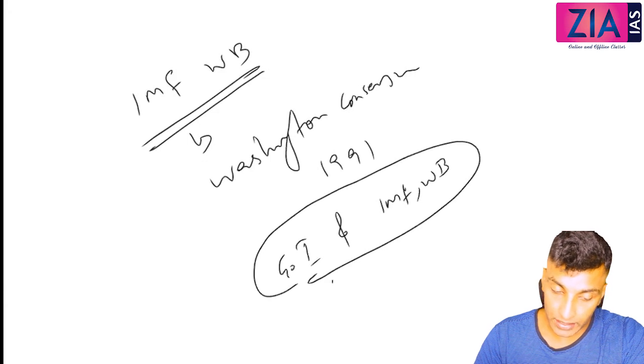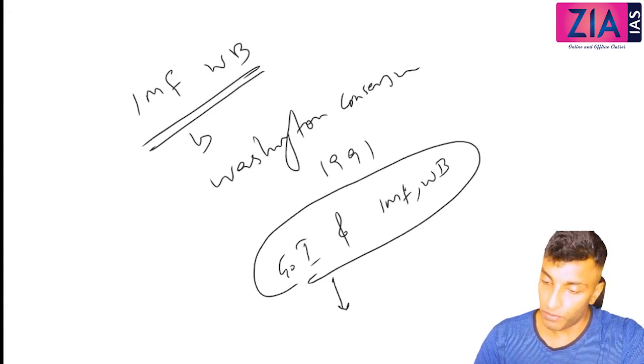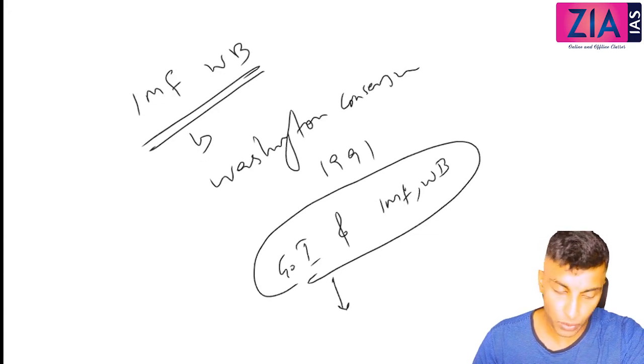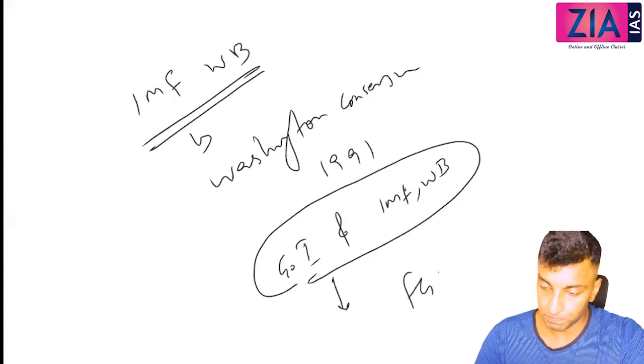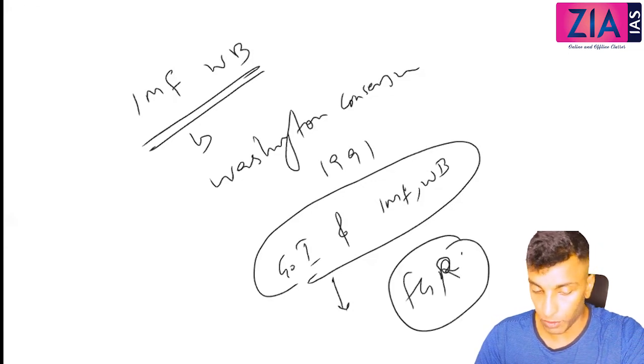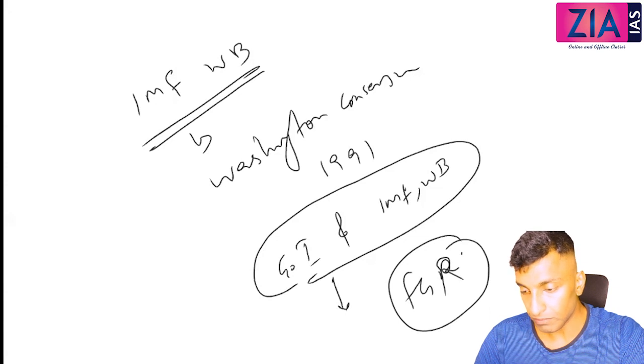So under Washington Consensus, the IMF and World Bank agreed to provide forex loans to Government of India, subject to implementation of certain economic reforms, or you can say new economic policies, and it is also called first generation reforms. This we will discuss tomorrow. Okay, and this is what you also call the Rao Manmohan model.